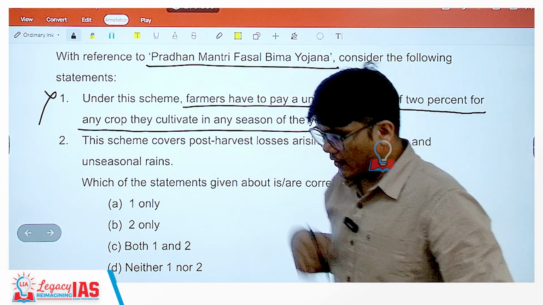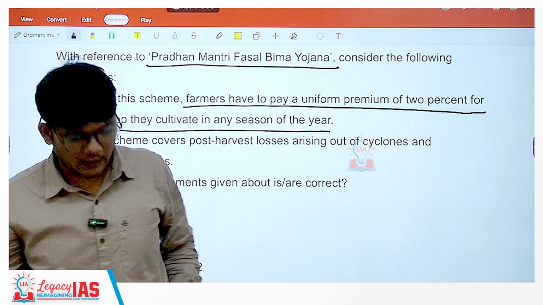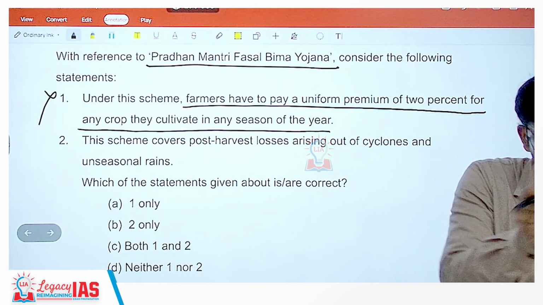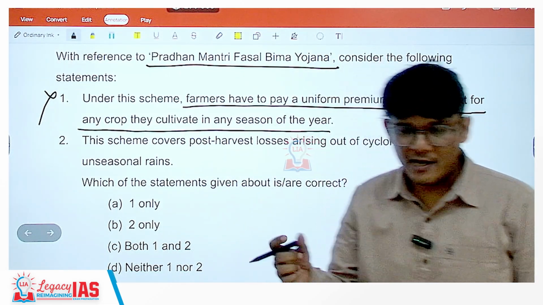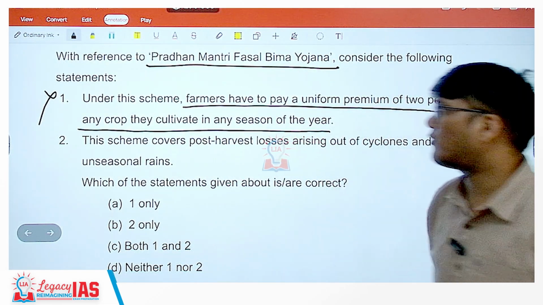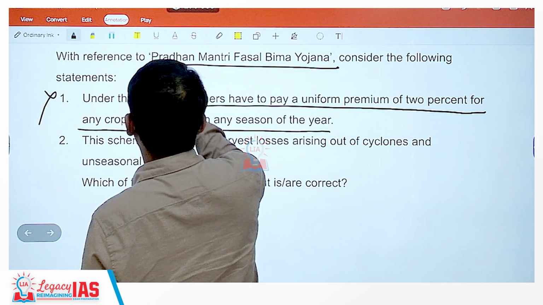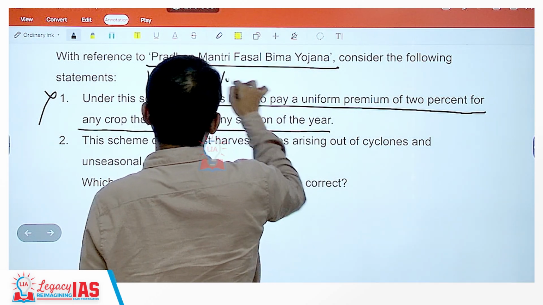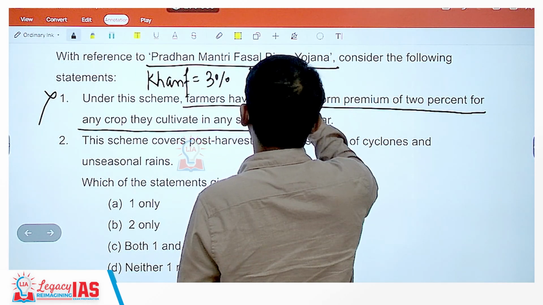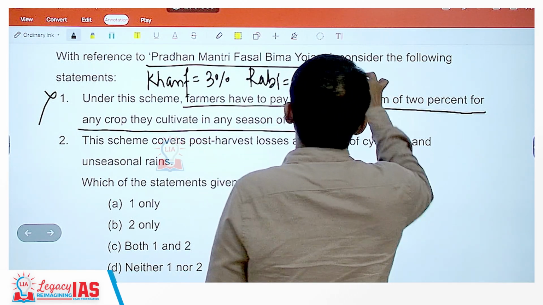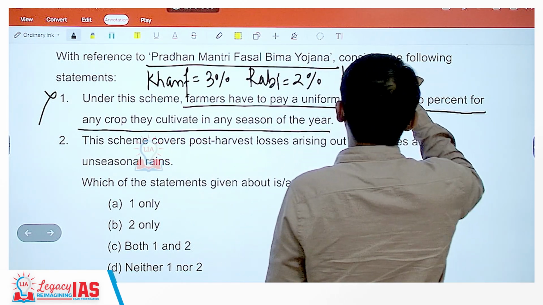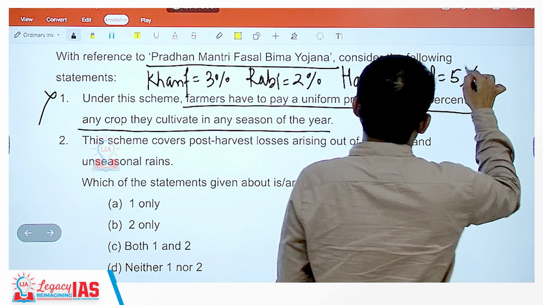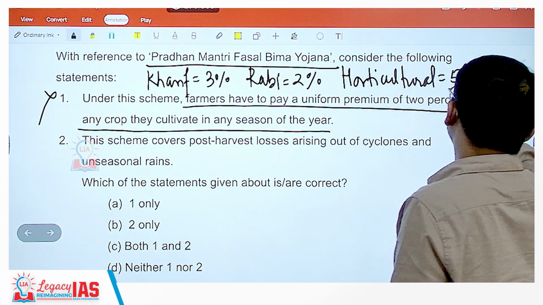So that is why the government would be paying a lot, in fact the majority of the premium, but some still has to be paid by the farmers, and that is also based on the risk profiling. So when it is a Kharif crop, the farmers have to pay 3%. For Rabi crops, it is 2%, and for horticultural crops, it is 5%.